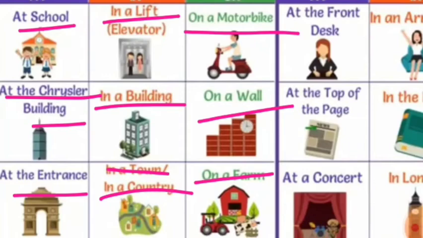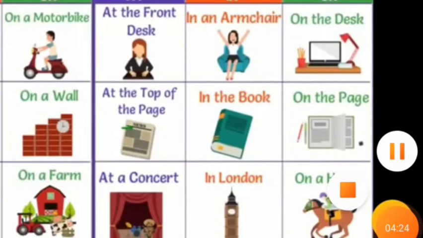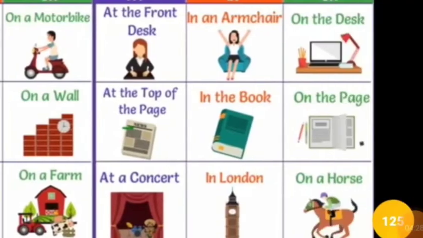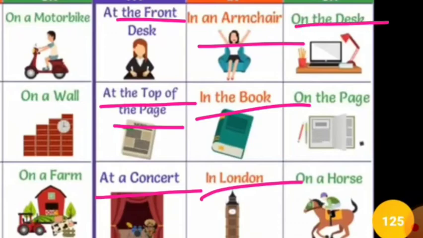Again, specifically when we are talking about a particular place, like at the workstation or at the front desk, at the top of the page, at a concert, in an armchair, in the book, in London, because London is a bigger city. On the desk, see the computer is on the desk. It is written on the page. The boy is sitting on a horse.